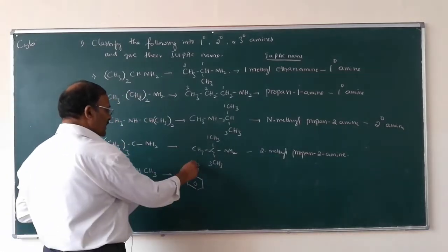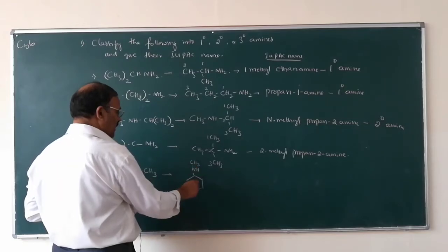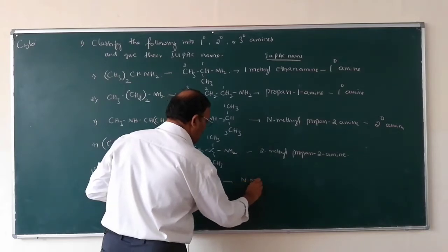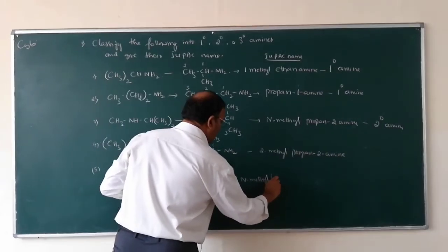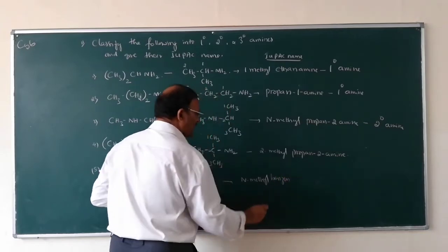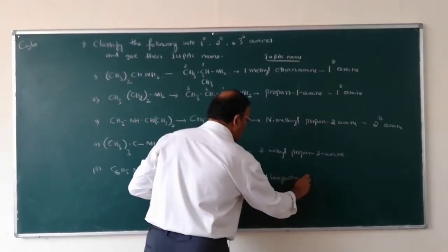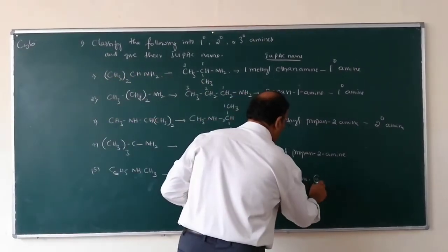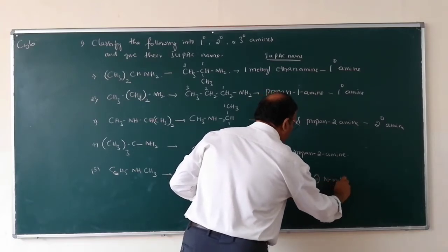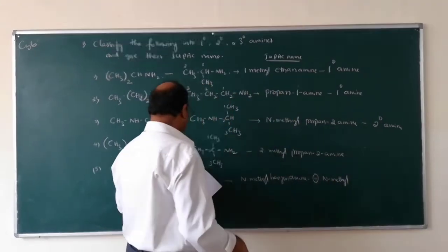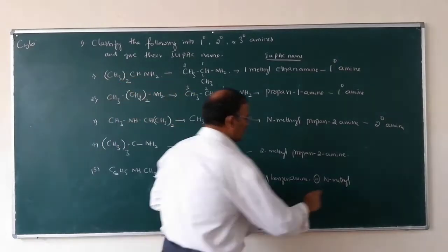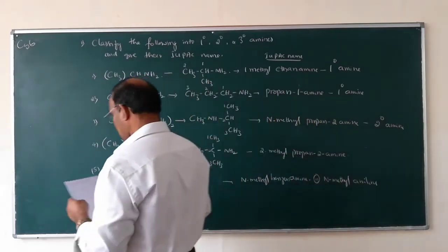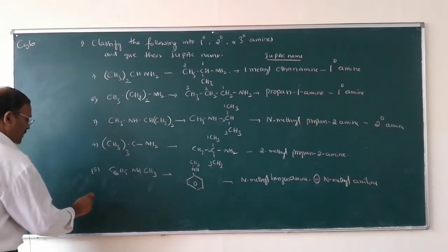So this one is N-methylbenzenamine, or it is also called N-methylaniline.